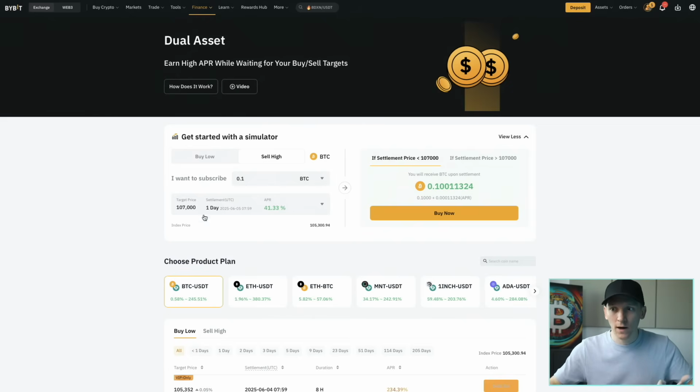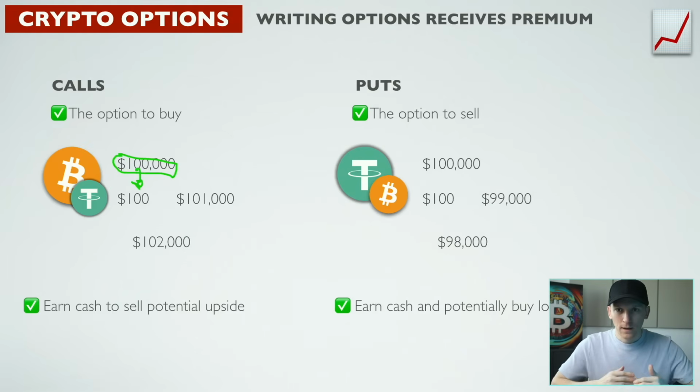And it will be higher than 107 because they'll call the option at 107. Maybe it's 107,500, maybe it's 107,900, maybe it's 110,000. So you missed out on that potential upside. In any case, what you can do is go sell high, right? I want to subscribe this, and then you go and actually execute, and then you're in for that option. You subscribe the BTC because it may be called in the future. So with selling calls, you're basically giving up some potential upside in order to earn premiums and cash for yourself around the edges of the assets that you already own.